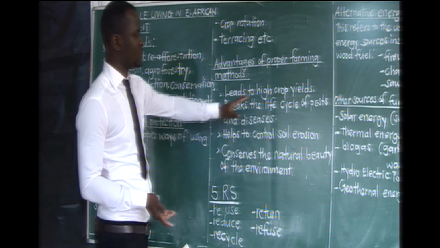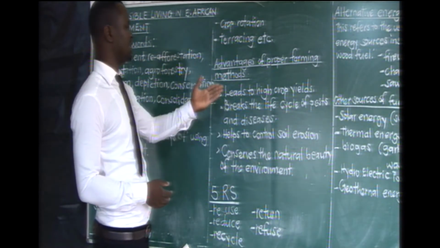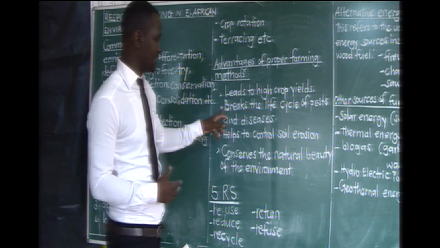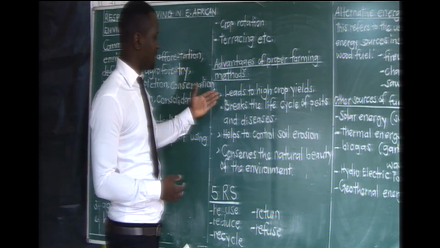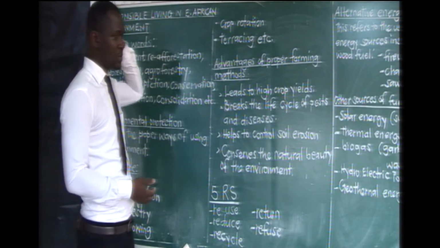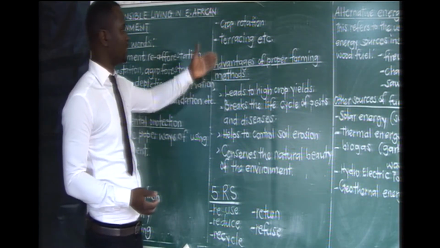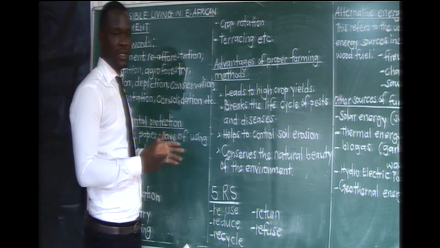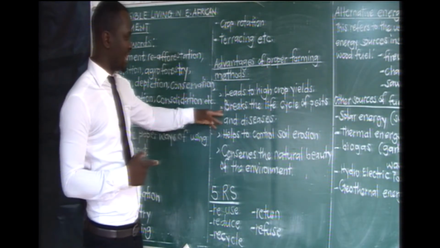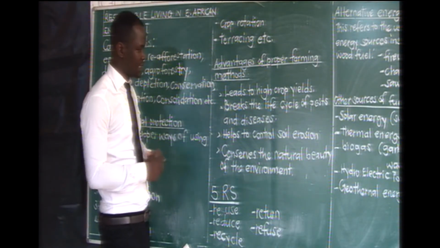One, a farmer is able to get high crop yields. So for us, we are saying it leads to high crop yields. Two, it helps to break the life cycle of pests and diseases. For example, if a farmer had planted cereals, you'll find that there are some pests that are for certain crops. If these pests were for cereals, now when cereals are removed and they put another crop, you'll find that they are not able to survive with that crop. So that is what supports the point we are having here. It helps to break the life cycle of pests in the garden.